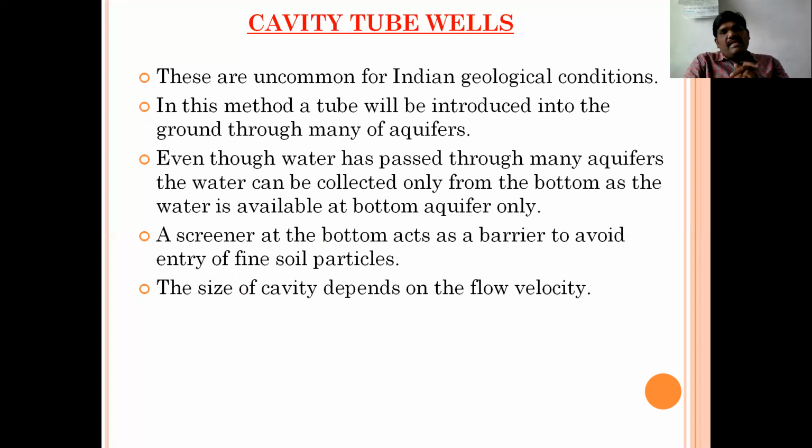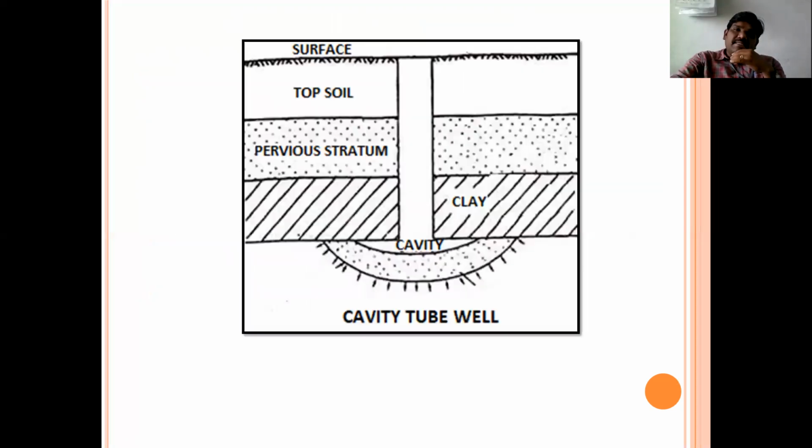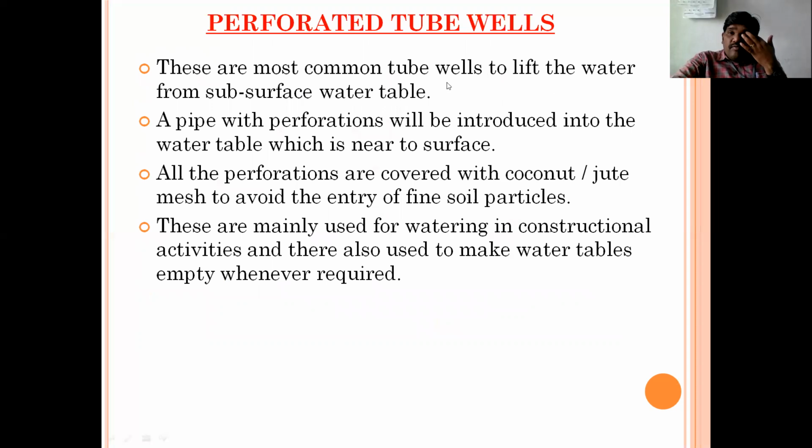The name itself reveals that there is a cavity. See here, this is the cavity. One point is that these are the most common tube wells to lift the water from the subsurface of the water table. See here, from where the water is lifted: from the subsurface of the water table. A pipe with perforations will be introduced into the water table, which is near to the surface. All the perforations are covered with coconut or jute mesh to avoid the entry of fine soil particles.